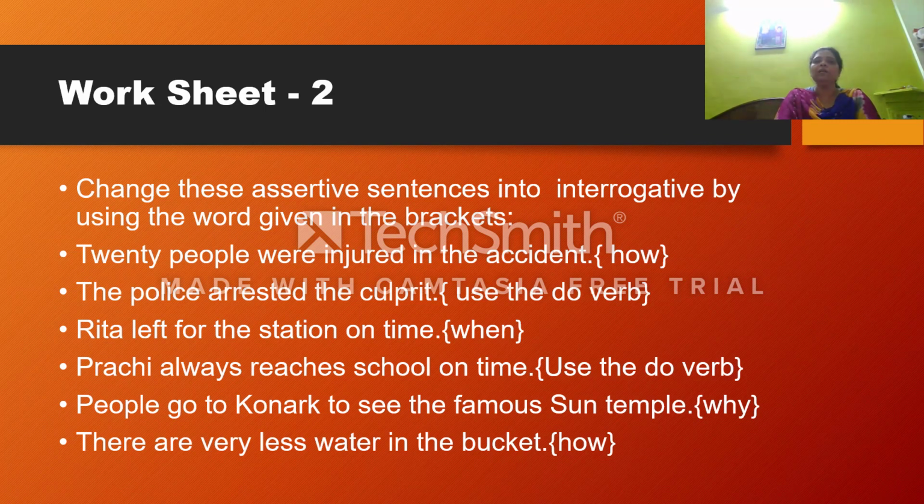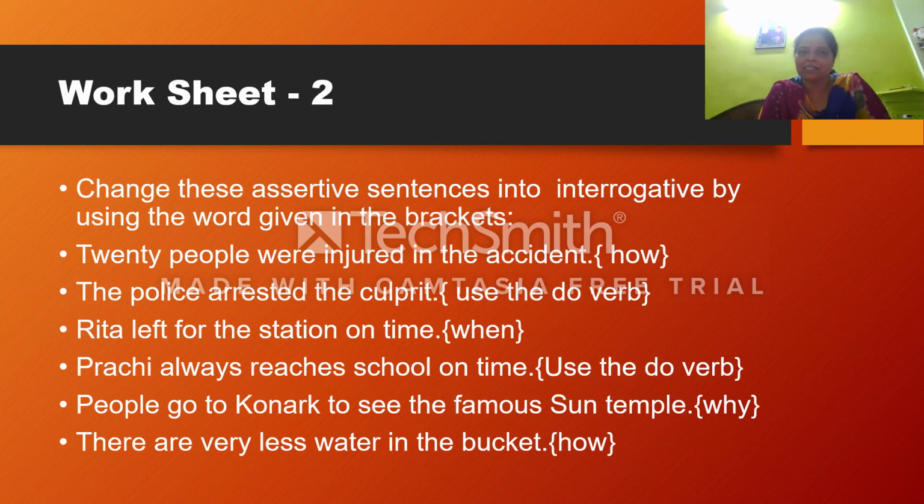20 people were injured in the accident. Okay. I told you when there is talking about quantity and countable nouns, how के साथ में क्या लगेगा? Many. So यहाँ पे auxiliary verb है या नहीं है? Yes. Which one is the auxiliary verb? Were. So how to put? How many people were injured in the accident? Done. Then what you will put in the last? Question mark.